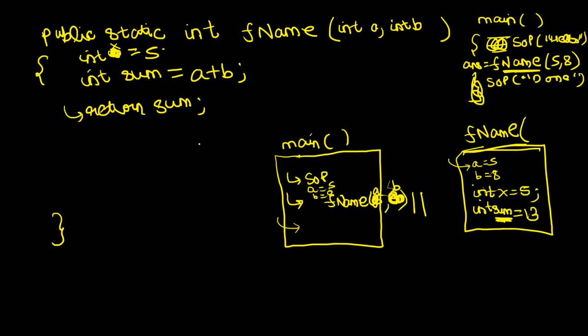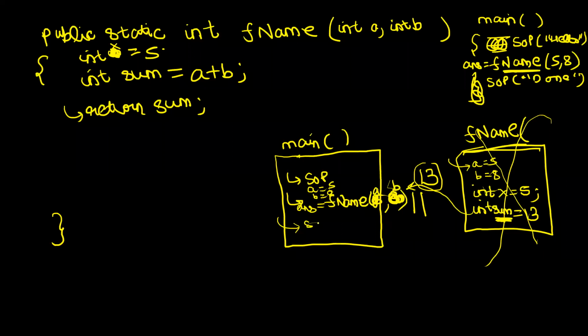And what happens? As soon as the return statement is hit, this function context will get destroyed. The function stops running. The function terminates. This function context will be destroyed. But it is returning the sum. So the value of this sum will be returned to the caller. So this context is destroyed, but it returns the value 13 to the caller. Now the value 13 is returned to the main method, right? The main method gets this value 13 and stores it in the variable answer. So now the value of answer will be 13, which was the sum computed in the fname method.